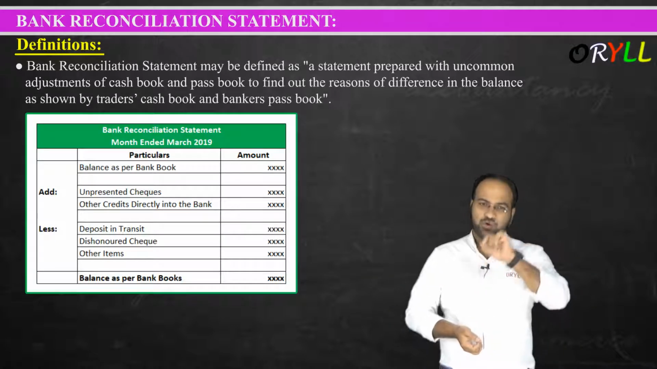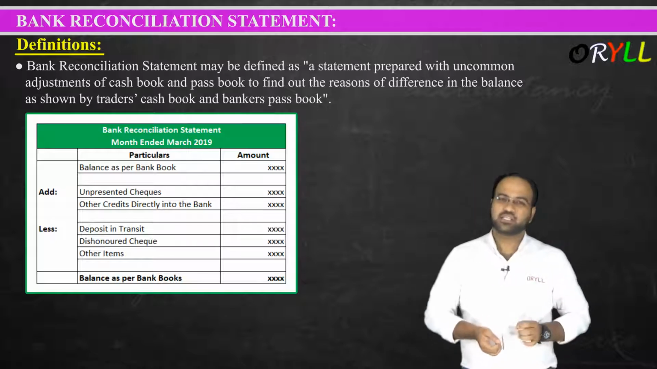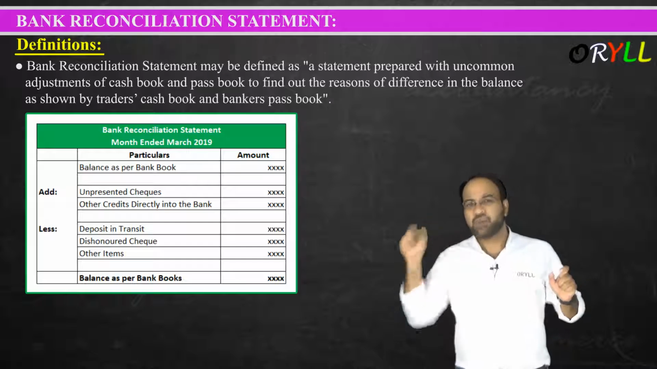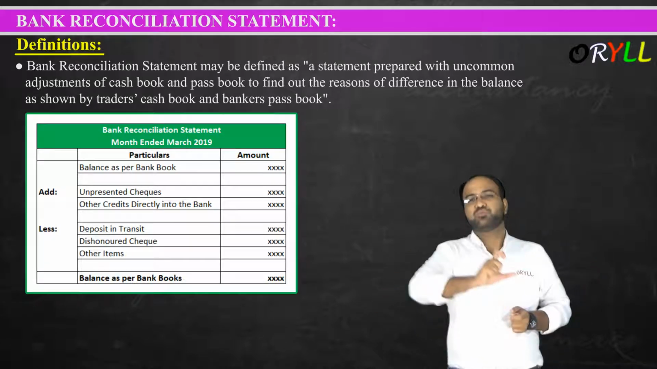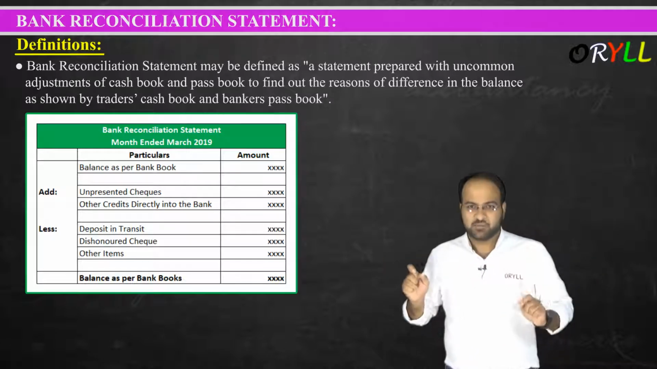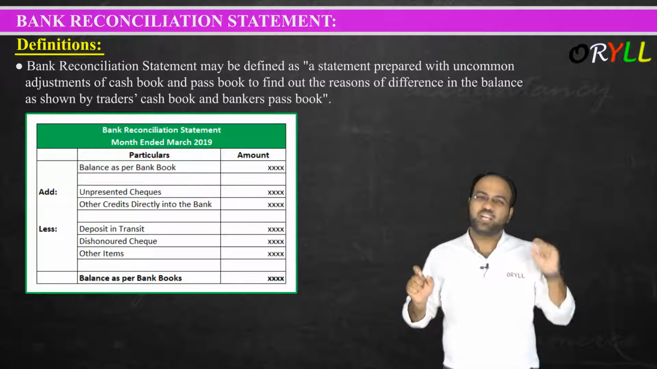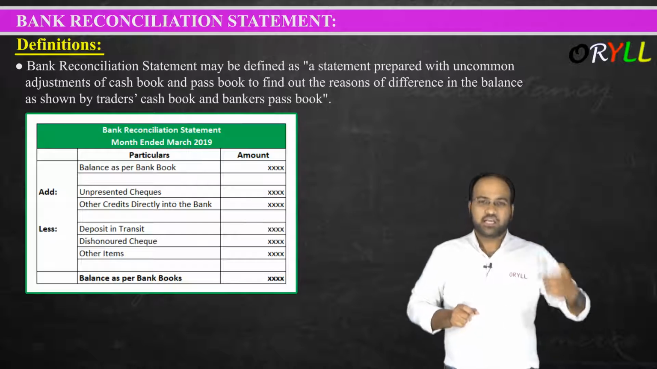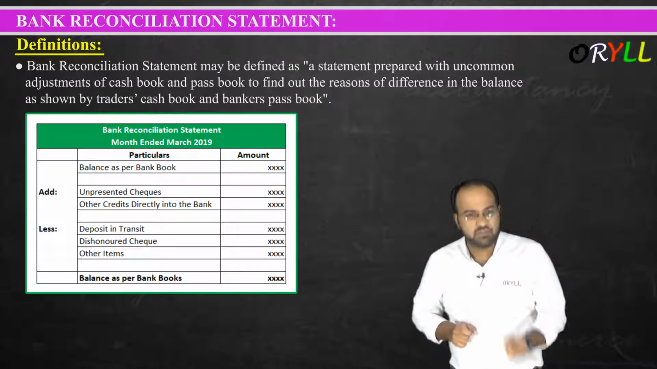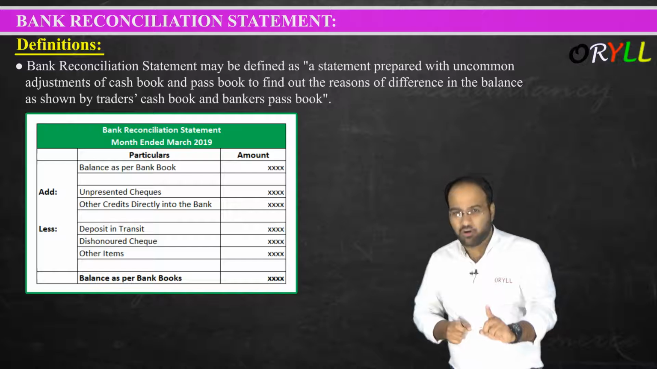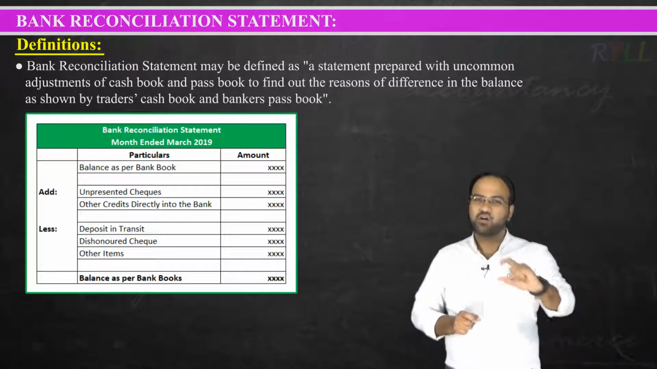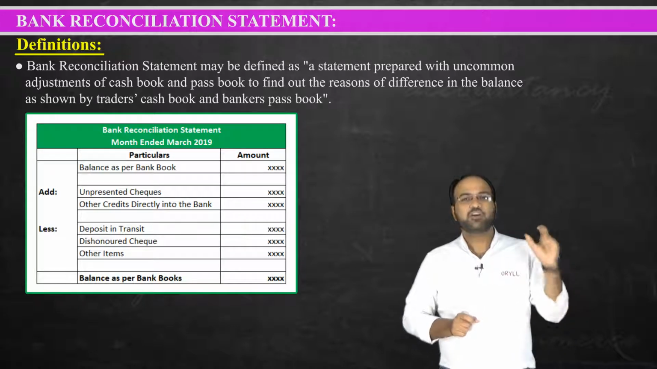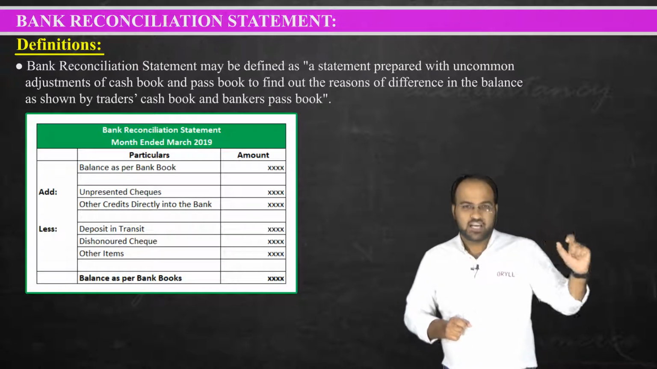Before discussing this definition, I would like to say one thing here. From now onwards, instead of saying cash book bank column, which is a lengthy phrase, I will just say cash balance. So whenever in this chapter I use the word cash balance, or cash book, it means nothing but that I am referring to the cash book bank column.